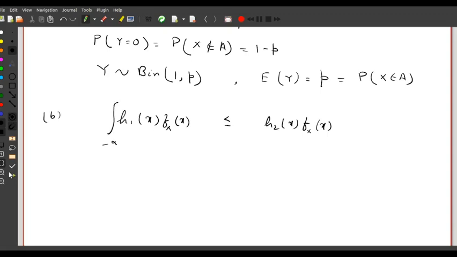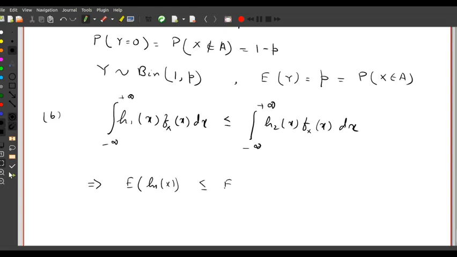And then I take the integration, and the inequality again will not change because of the property of the integration. This implies that expectation of h1(x) is less than equals to expectation of h2(x). Okay, that completes the proof. The proof is very simple. We use two facts. One, that density function is always greater than equals to 0, and then we use the property of the integration.